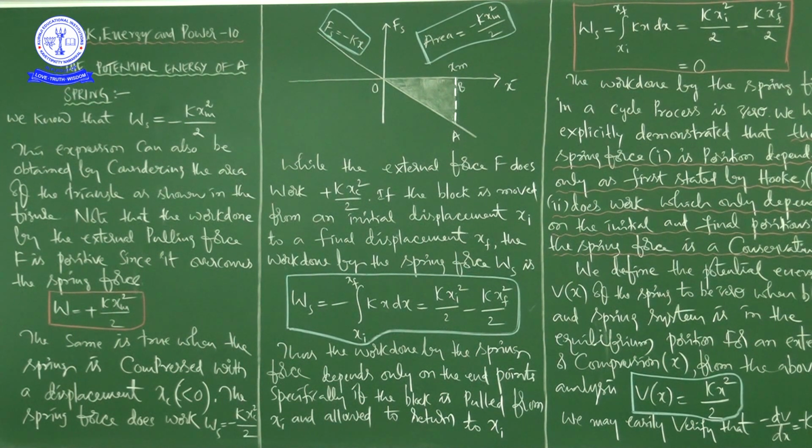This is a statement we are not getting for the first time. Even when we discussed work done due to a constant force and work done due to a variable force, we got this statement.